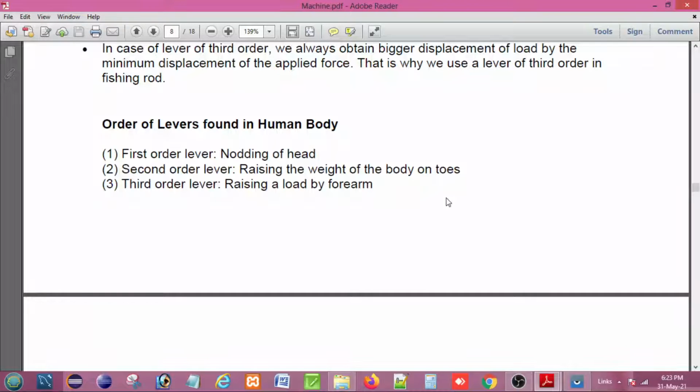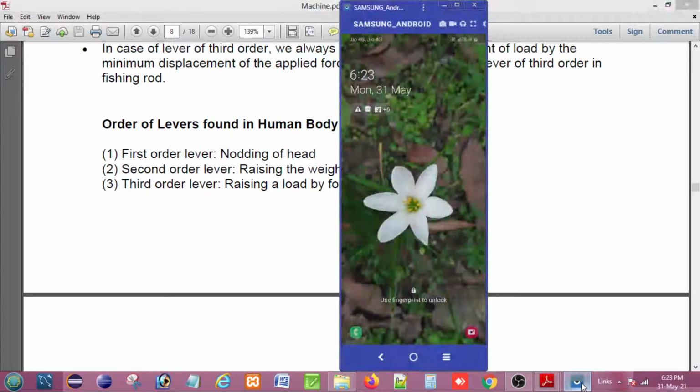So in that case, the load arm is higher than the effort arm, and a class 3 type of lever is shown here.